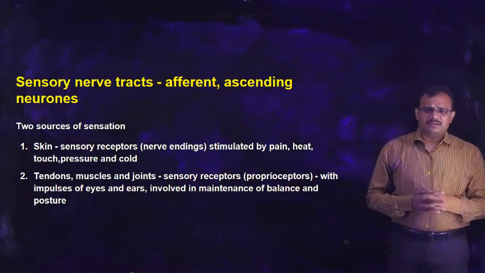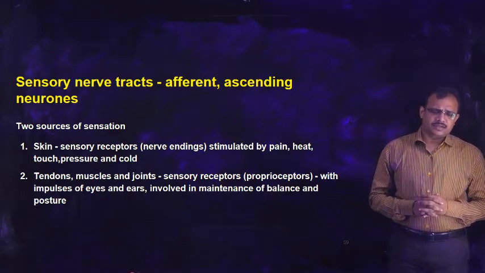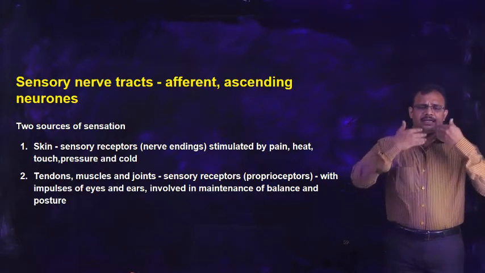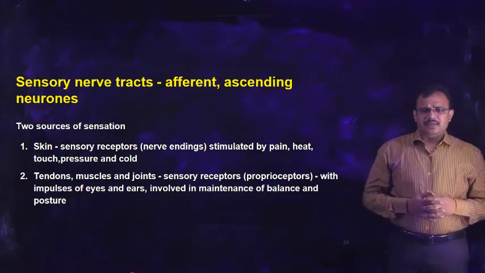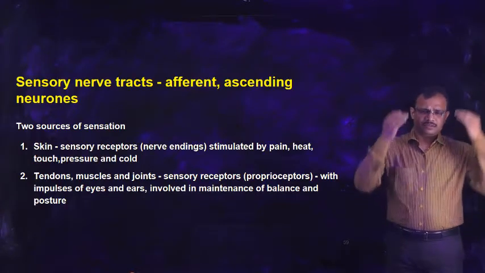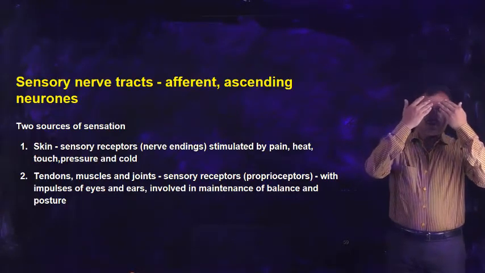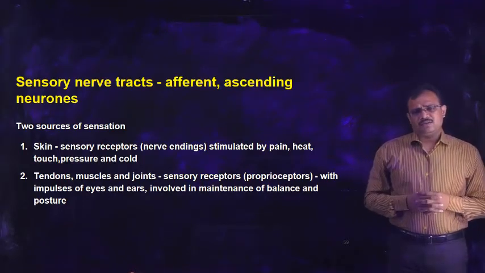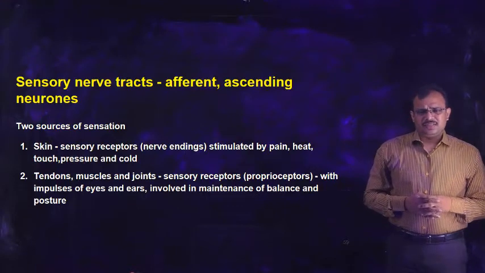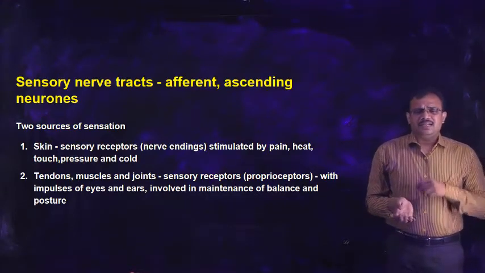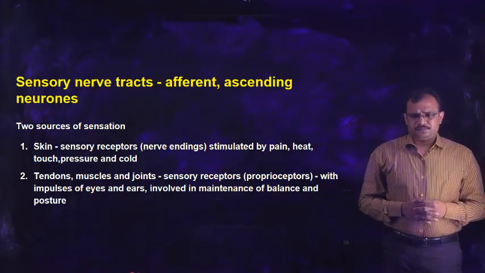These are also called ascending neurons because sensory information from different regions of the body will ascend towards the brain. Hence these are called ascending neurons. Whereas motor neurons come from the brain to the spinal cord and to the organs. Hence they are also called descending neurons.